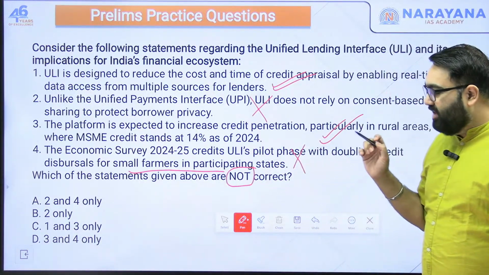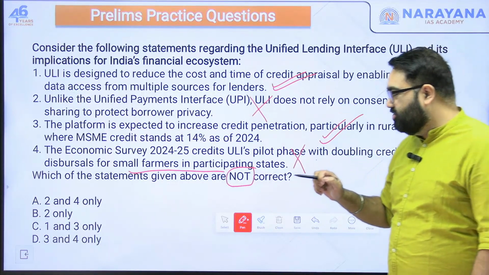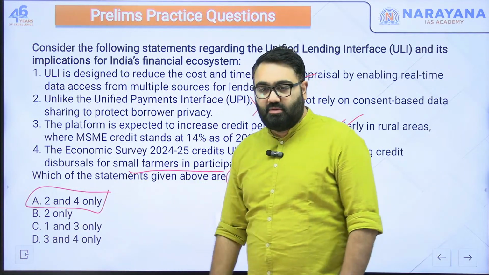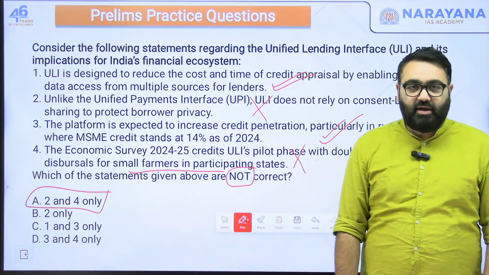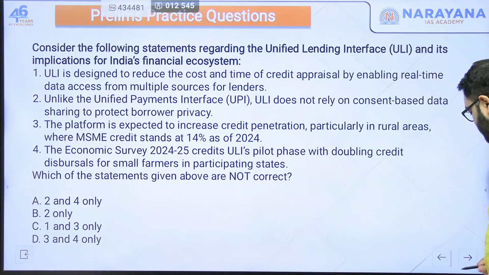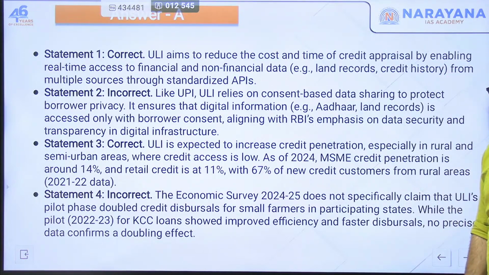You have to tell which of these is not correct. 2 and 4 are incorrect here. So the answer here would be A. Incorrect ones are 2 and 4. A is the correct answer here. I hope you got this right. You can take a screenshot from here if you wish for revision later on.